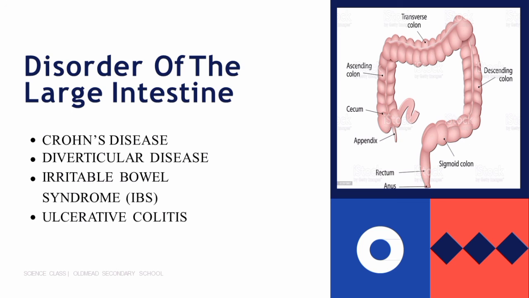Ulcerative colitis is a chronic inflammatory bowel disease that is characterized by the formation of ulcers and inflammation of the colon. It usually affects the sigmoid colon. The exact cause of this condition is not known.